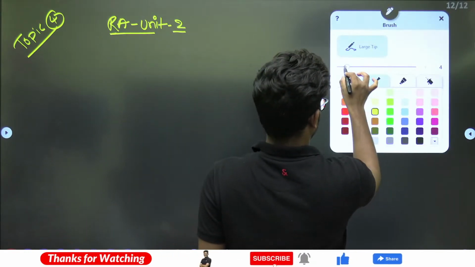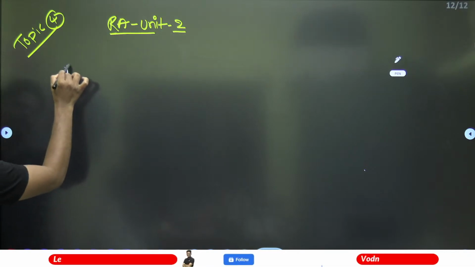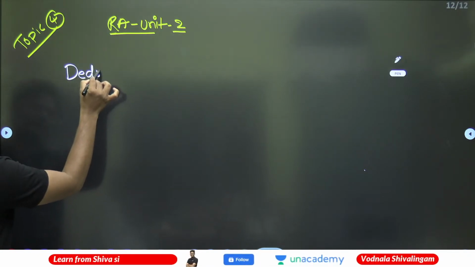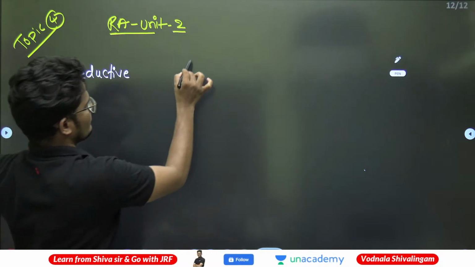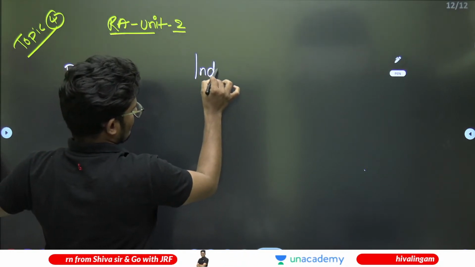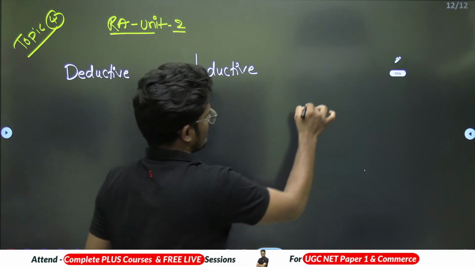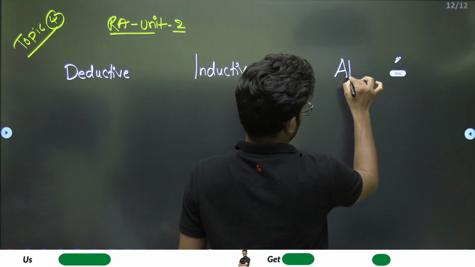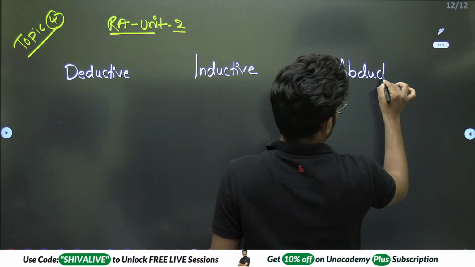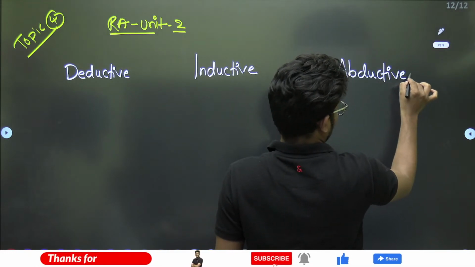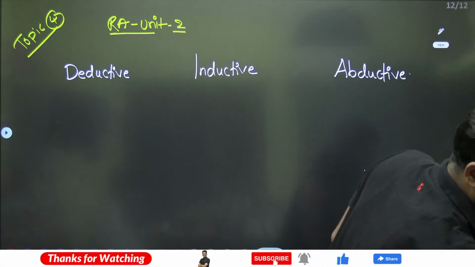Now let me explain: deductive, inductive, abductive. The difference between the three is most important.